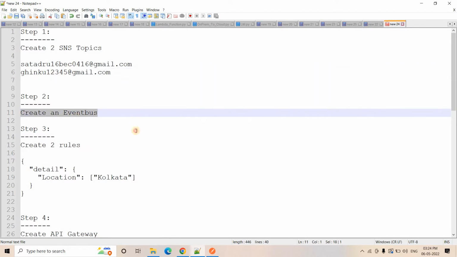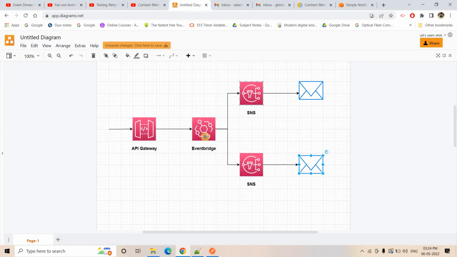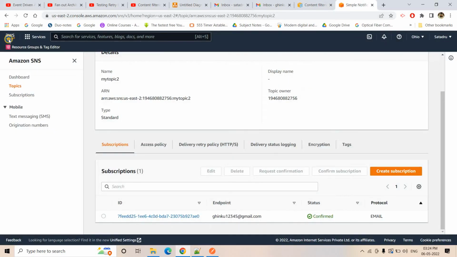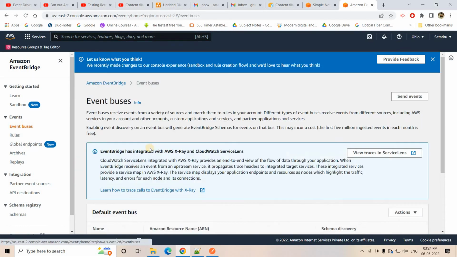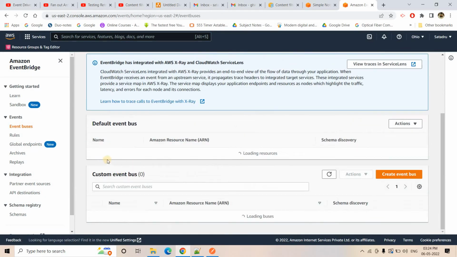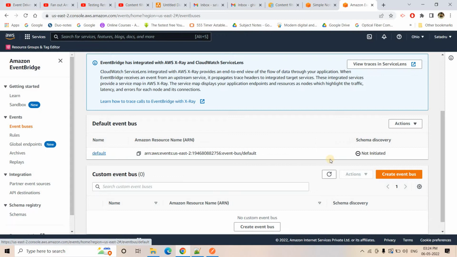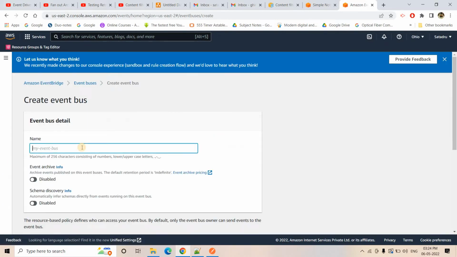Now as a next step, we will create an Eventbus. As per this architecture, we need to create an Eventbus in EventBridge so that we can publish the events to different SNS topics based on rules. For that I will go to the AWS Management Console and then to Amazon EventBridge. Here, as a first step, I will create an Eventbus. By default, one Eventbus is created in your account, the default one, but I am not going to use that one. I am going to create a new Eventbus.